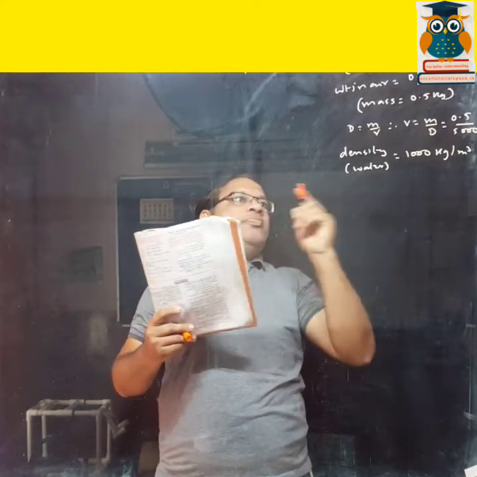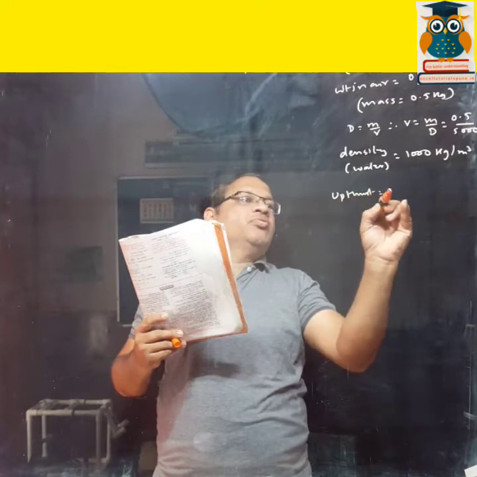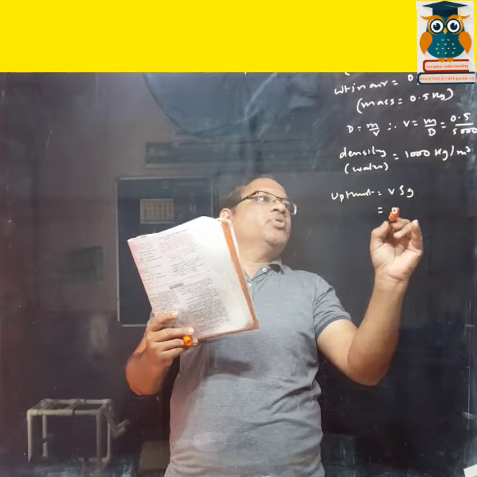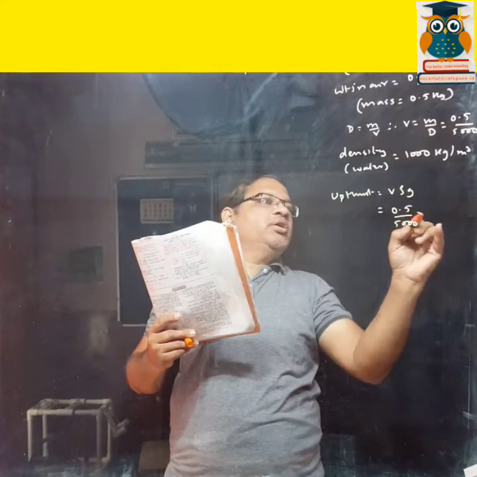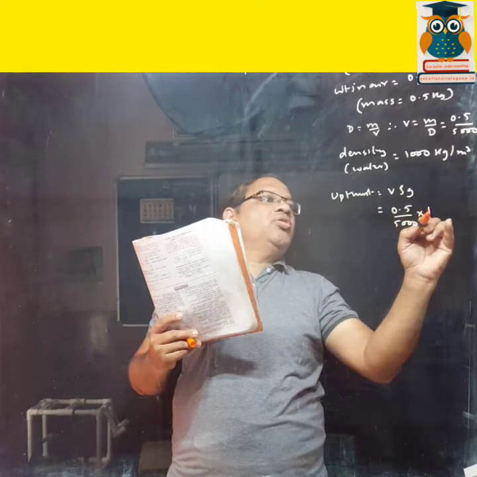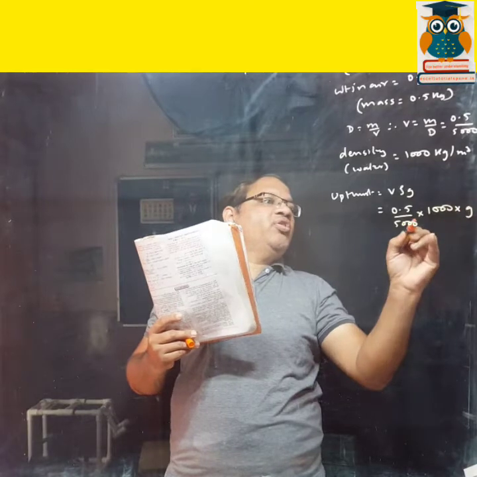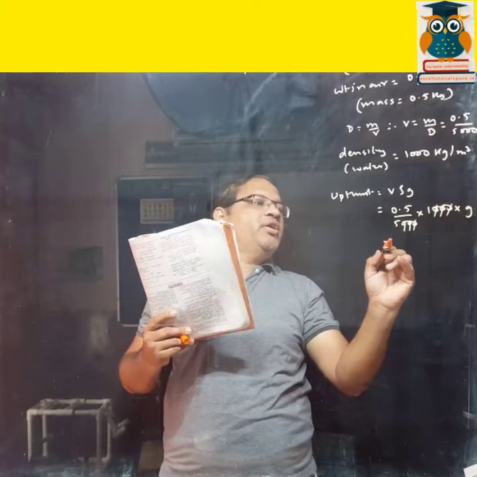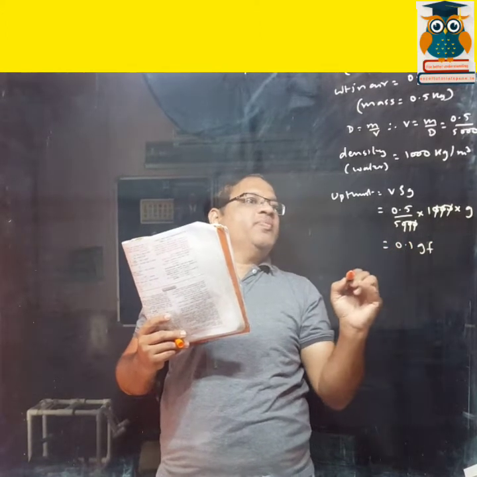So now upthrust is V rho g. Volume is 0.5 upon 5000, which you just found out. Density is of water, and gravity is not given. So that comes to 0.1 gf.